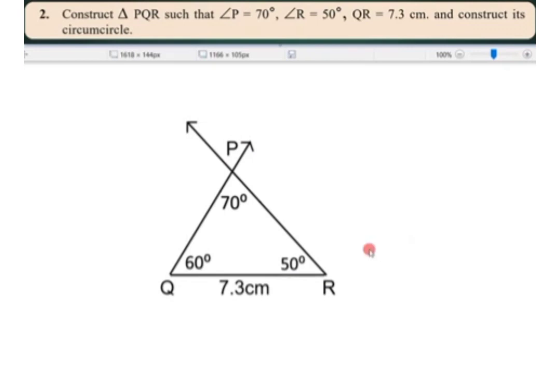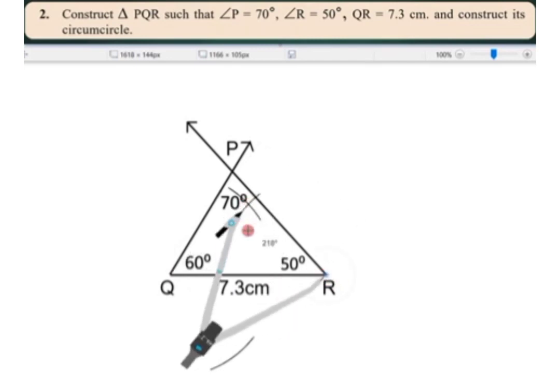Now all these three angles are acute, less than 90 degree. Here 70, 60 and 50 are given. After drawing this triangle we have to draw the circumcircle. For that we will draw arcs. Now take a compass, extend it, and draw an arc. One arc from the above side and one arc from the below side.